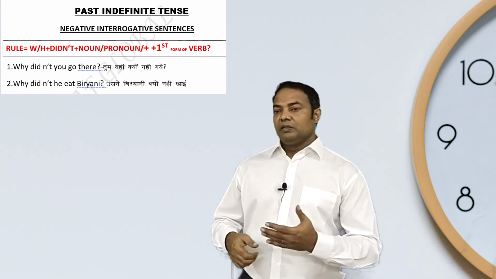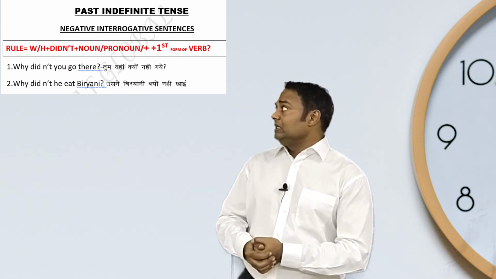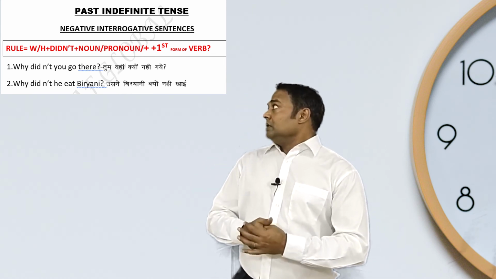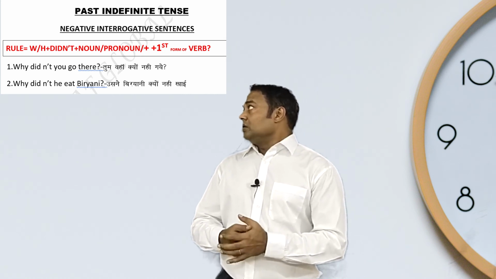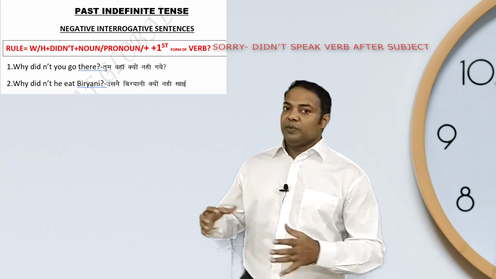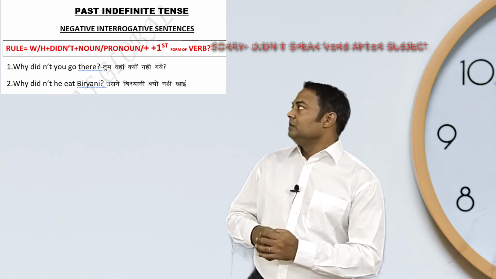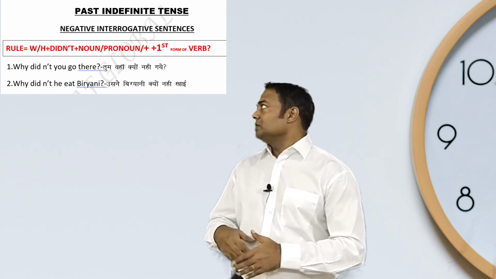After this, the last section is negative interrogative. The negative interrogative rule would be WH family, then didn't, then noun, pronoun or subject, then object. Or if we expand didn't, then the rule would be WH family plus did plus noun or pronoun plus not plus object. Examples: Why didn't you call me?